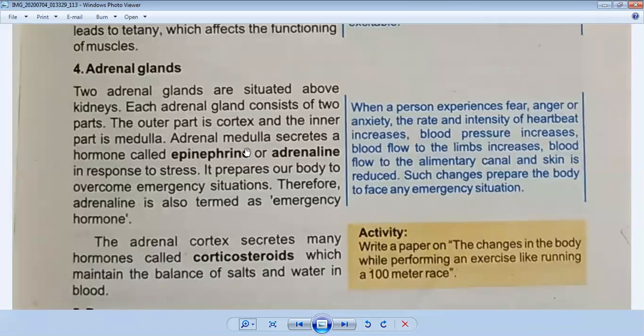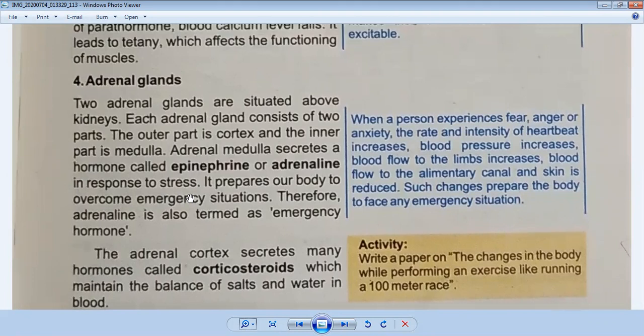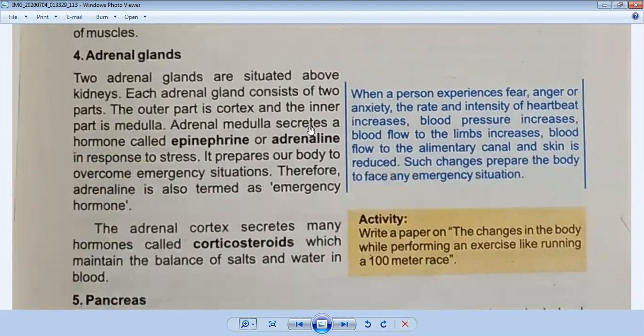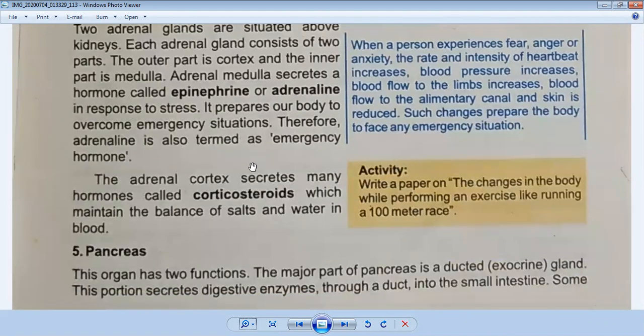So adrenal medulla secretes a hormone called epinephrine or adrenaline, which is responsible in response to stress. When a person feels stress, at that time adrenal glands begin to work, and the medulla, the inner part of the adrenal gland, secretes two hormones, epinephrine and adrenaline, in response to stress. It prepares our body to overcome emergency situations. Therefore adrenaline is also termed as emergency hormone.